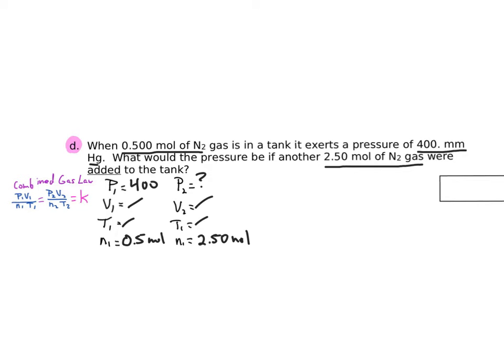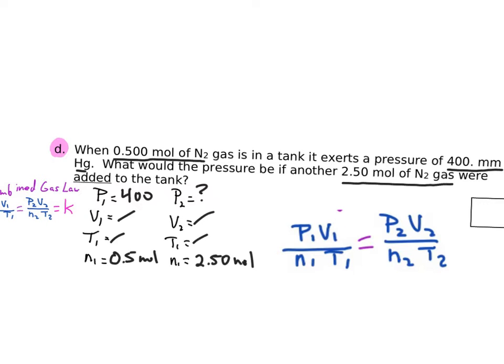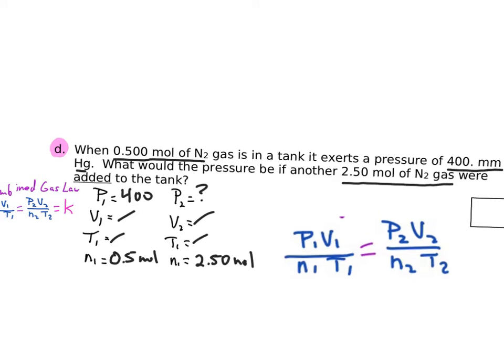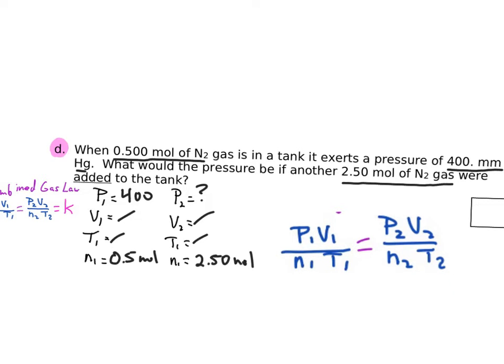So looking at our equation, we're simply going to cross off the things we're not going to use. So that's volume and temperature. And what we're left with is our equation. So P1 over N1 is equal to P2 over N2. And since it's something over something else, that's going to be a direct relationship. So if the number of moles increases, then we would assume that the pressure increases. So we're just going to fill it in and then solve for that.